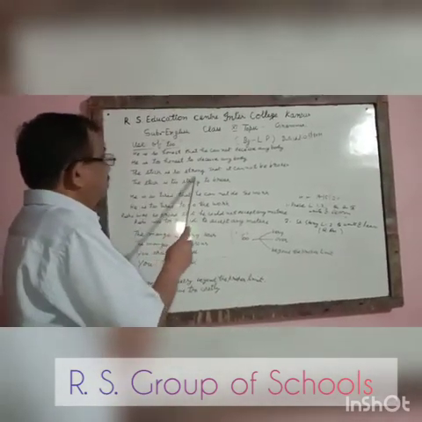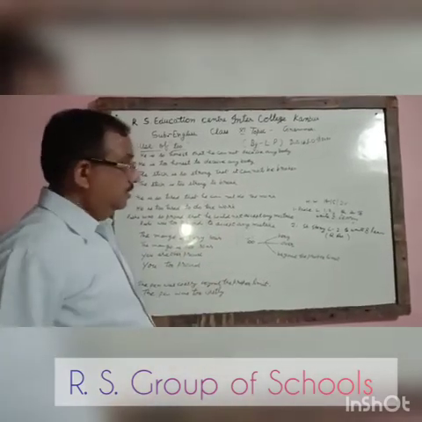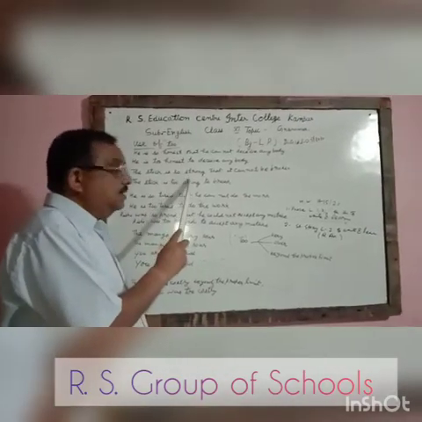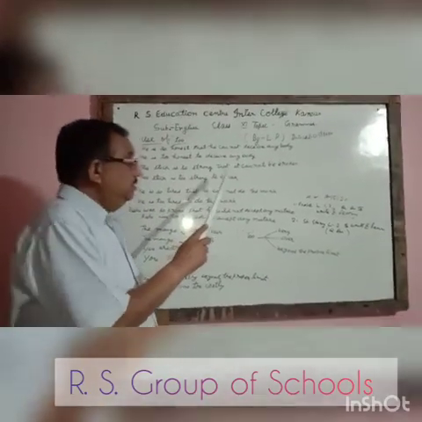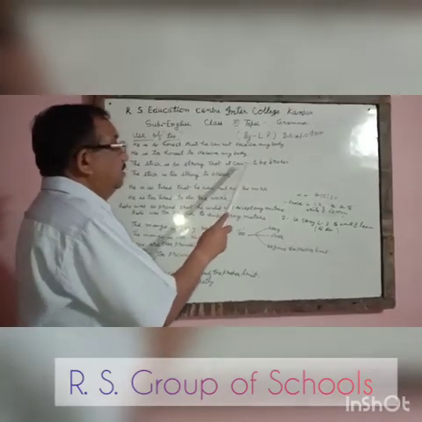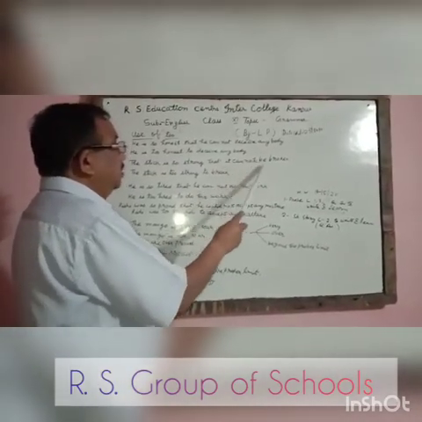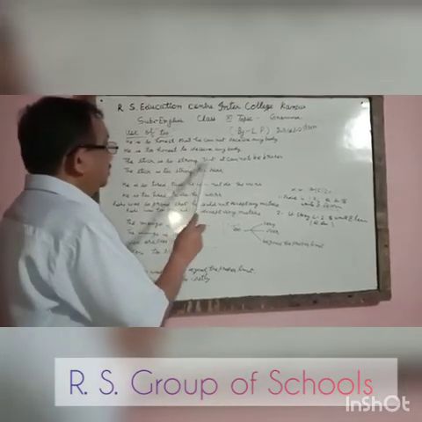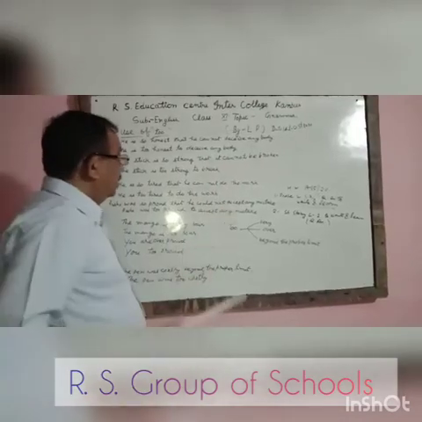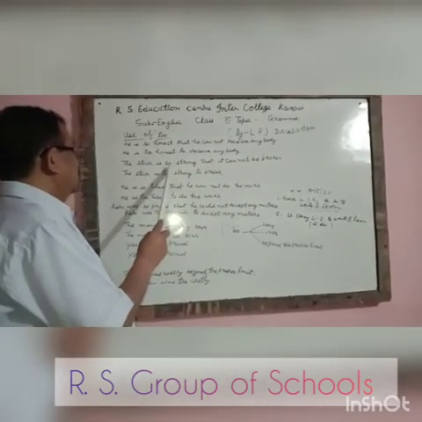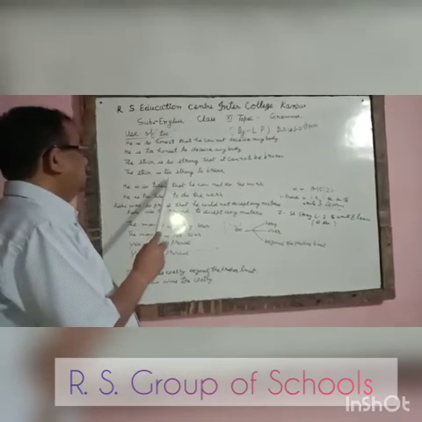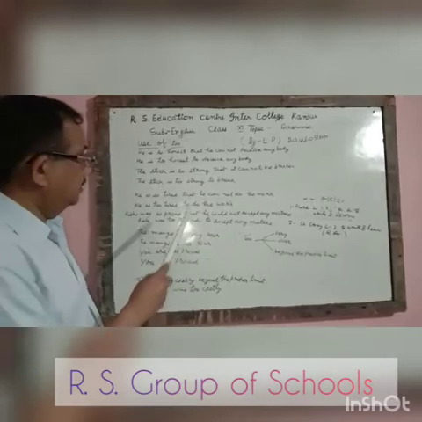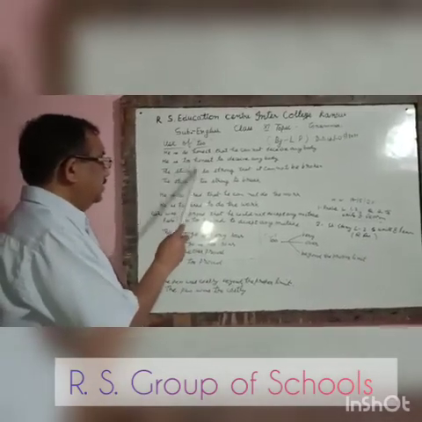The stick is so strong that it cannot be broken. Here the subject is a non-living thing, and whenever a non-living thing's activity is described, it is formed in passive voice. "It cannot be broken" is passive voice. We have to change it into this sentence by using "to": "The stick is too strong to break." The sense remains the same.